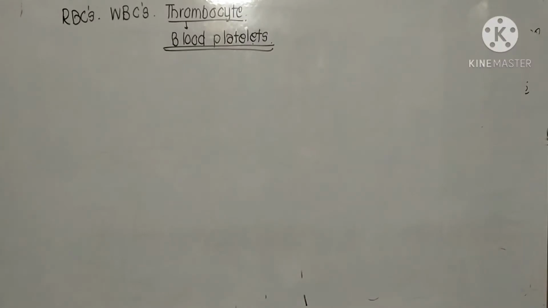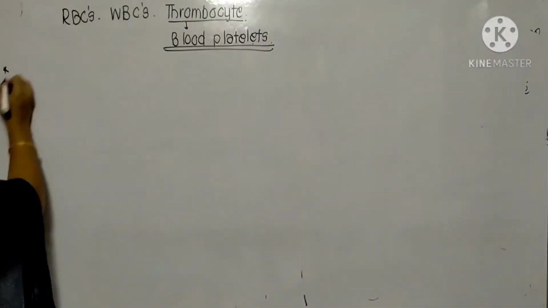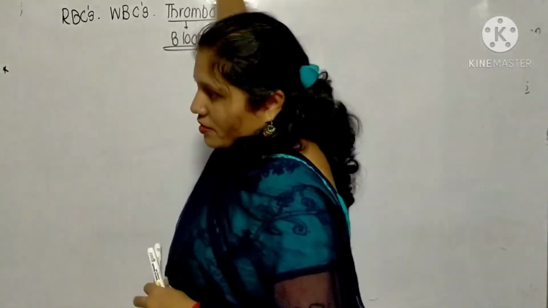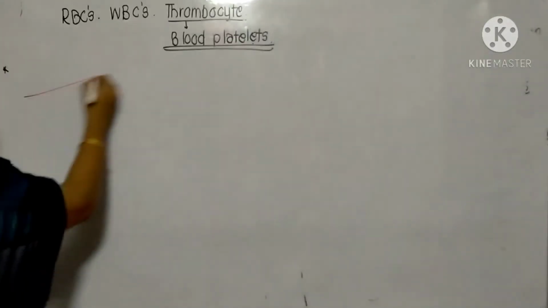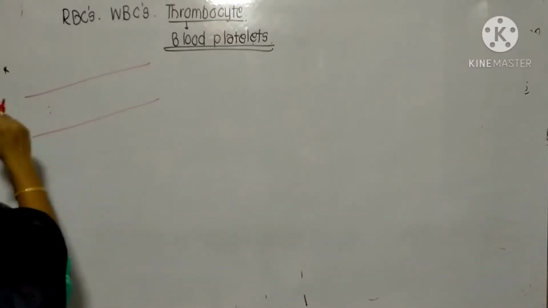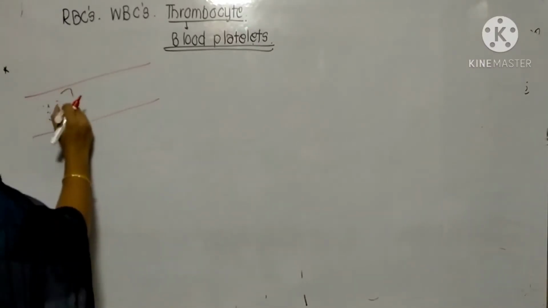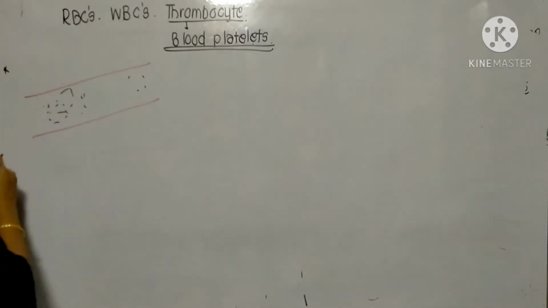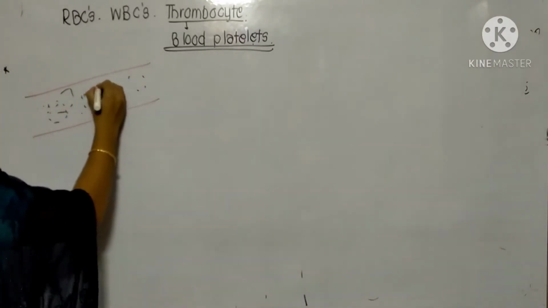Now what are blood platelets? See this, these are the blood capillaries, and in the blood capillaries this is the plasma. We have already studied the RBCs in the plasma.